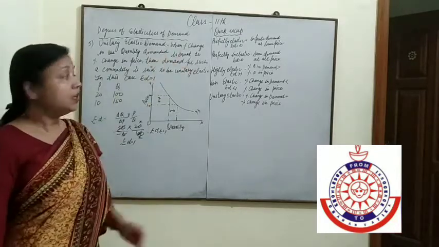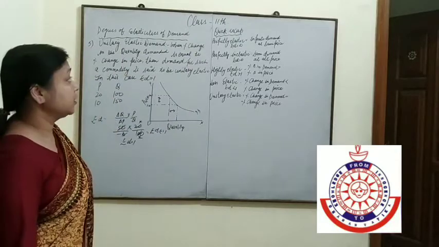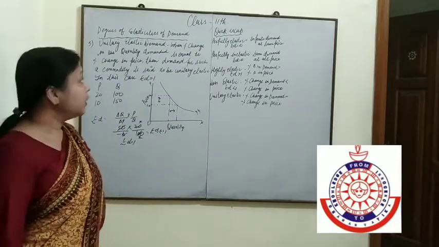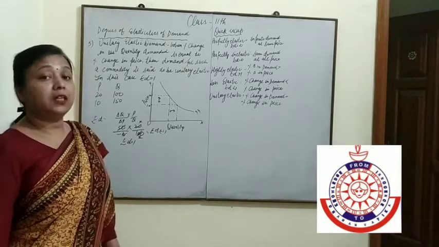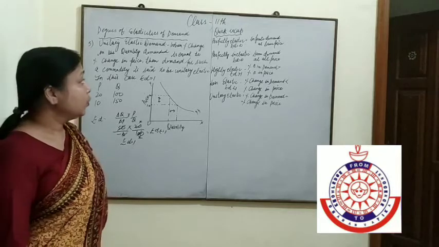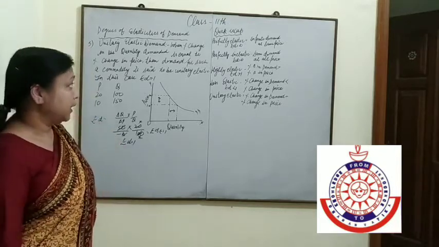Now quickly we recap all these 5 types of elasticity. First is perfectly elastic, when ED is equal to infinity, infinite demand at the same price. Perfectly inelastic, when ED is equal to 0, same demand at all prices.